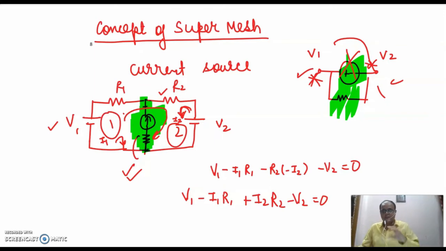Now again we need one more equation, which we have called the constraint equation. Like in case of super node, we were applying node analysis, and in the super node we had to apply KVL. Likewise, in super mesh we are applying KVL, but still we need to apply KCL at any point.